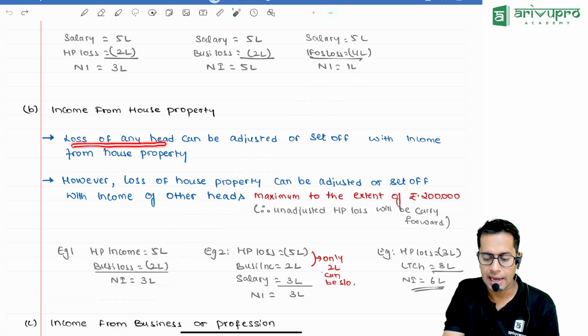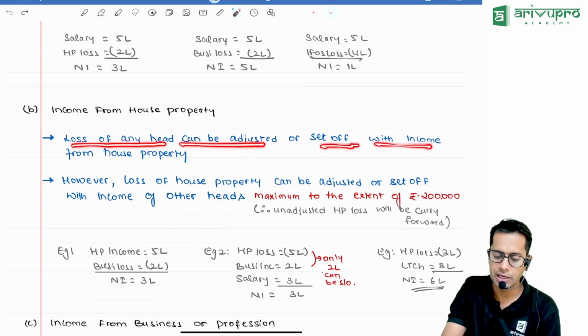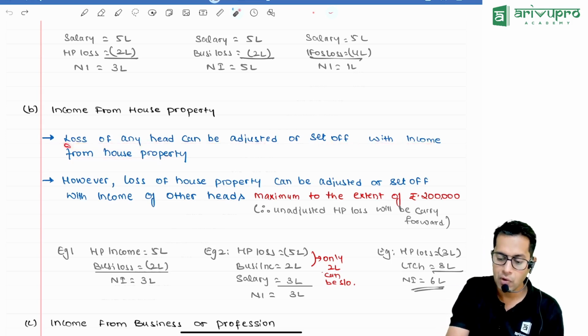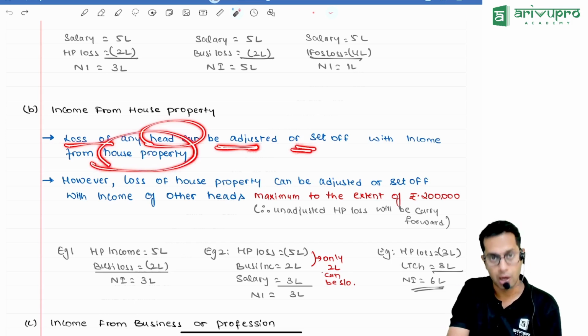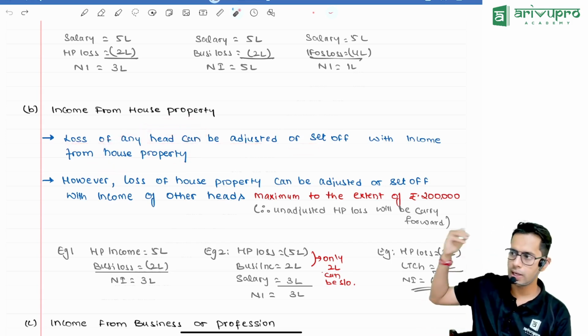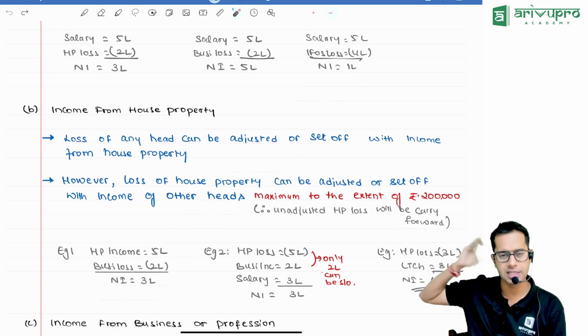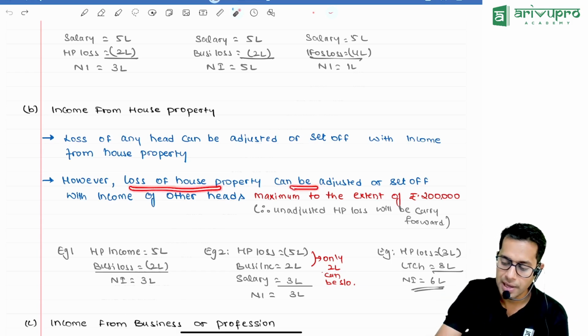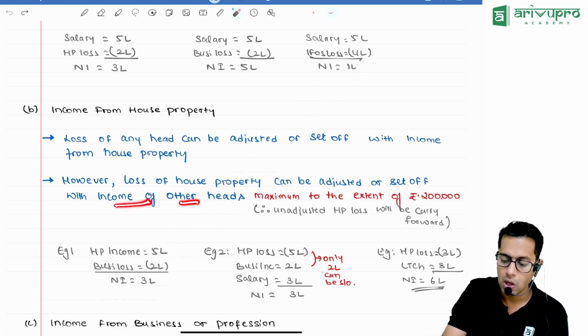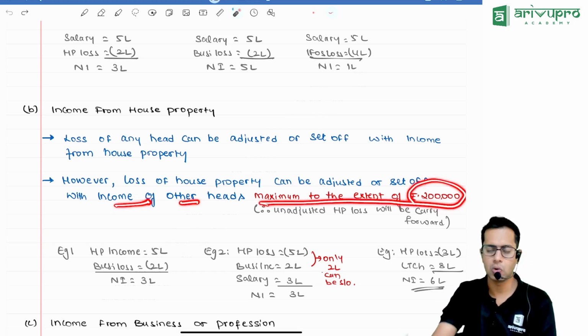Then income from house property. Loss of any head can be adjusted or set off against income from house property. Meaning all the other types of losses, can they be adjusted with house property? Answer is yes. However, house property loss can be adjusted with other incomes only to a maximum extent of 2 lakh rupees.